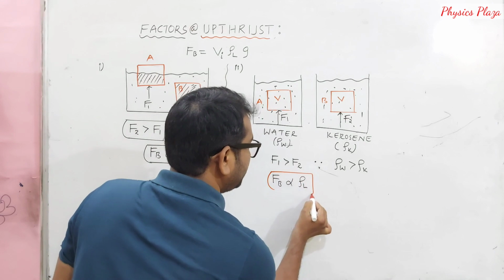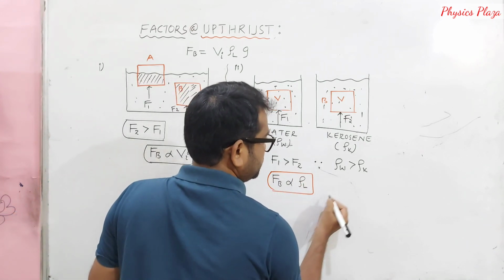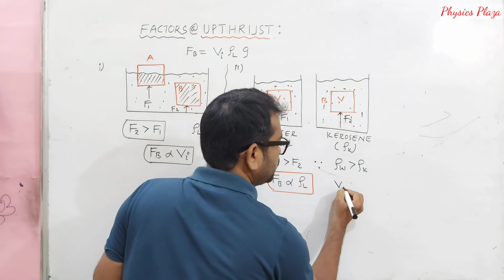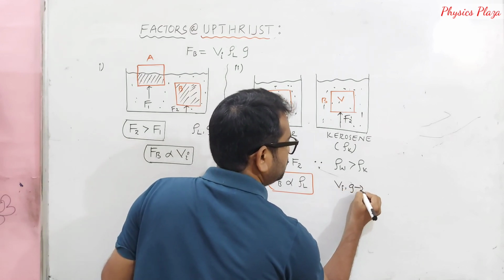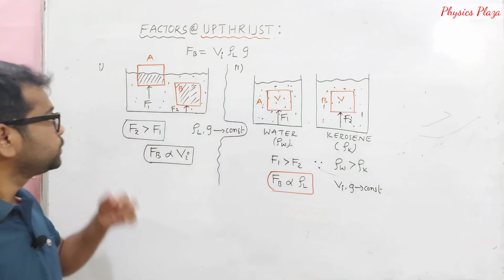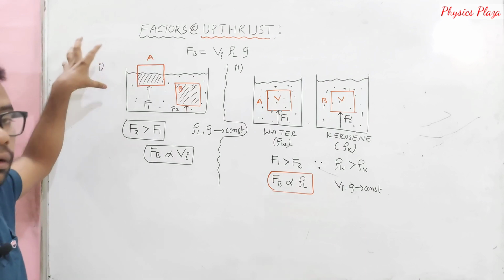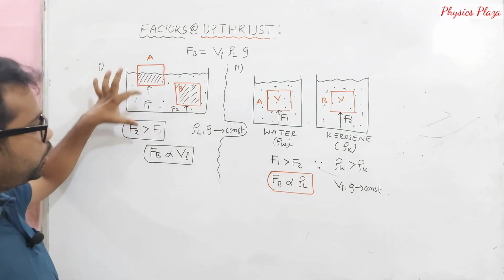Provided the density of the liquid and g values are constant. So here what we can say: the density of the liquid and g must be constants. Children, look here. The buoyant force acting on a body mainly depends on the volume of the body immersed.